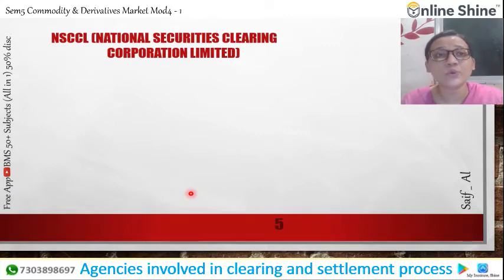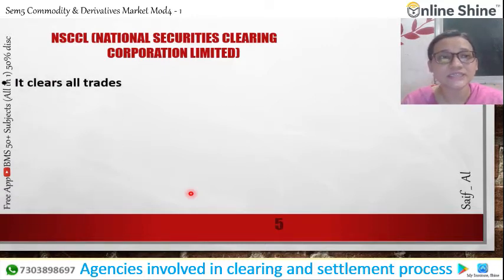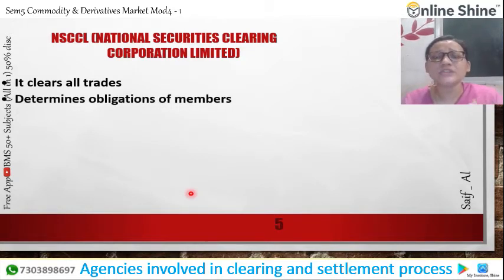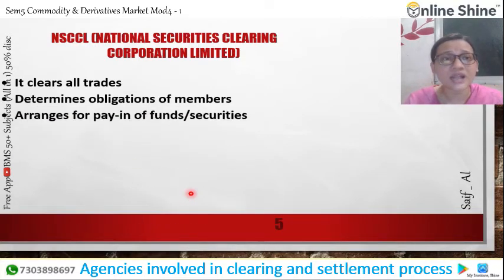The main role of the National Securities Clearing Corporation Limited is to clear all the trades. This corporation makes sure that all trades are settled on the settlement date or transaction date perfectly. Now, we determine the obligations of the member. Yes, the obligations of a member mean what they must supply or must pay to the buyer, and arrange for the pay-in of funds and securities.